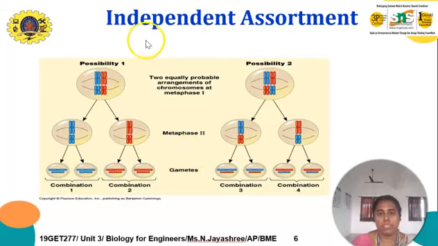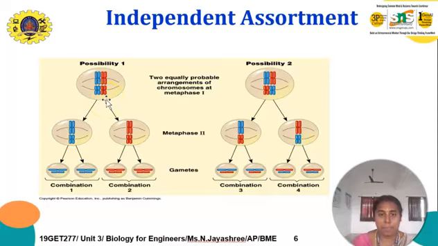So this forms the independent assortment. Either a single chromosome can be formed, producing 2 daughter cells, or else the mixing of crossover forms these 2 gametes. So finally we conclude that meiosis produces 4 daughter cells from the single parent cell.